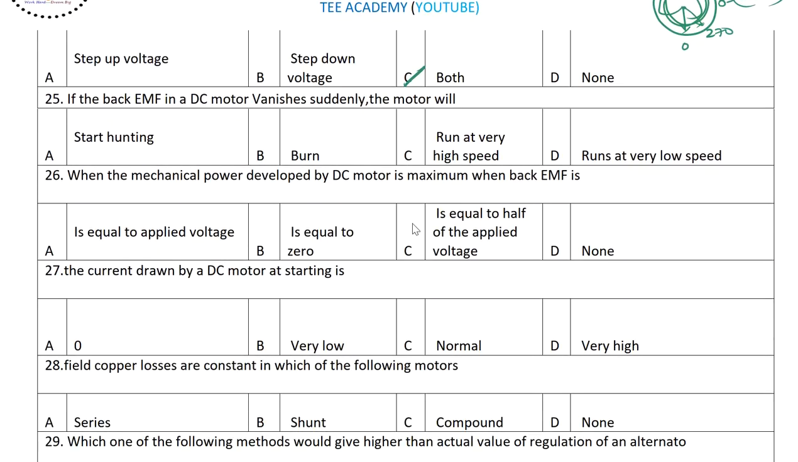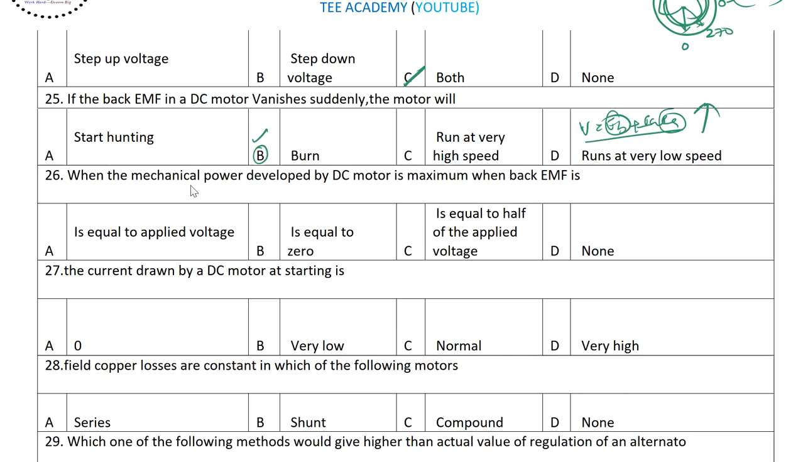Next one, if the back EMF in a DC motor vanishes suddenly, the motor will. The motor will burn because of excess current. V is equal to Eb plus Ia Ra. When Eb is 0, the entire V becomes Ia Ra. The resistance value is very small, so it will automatically burn.